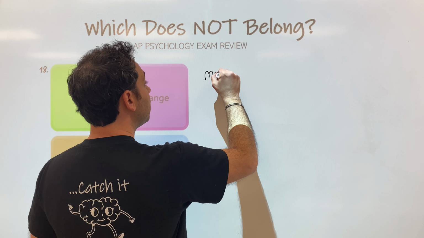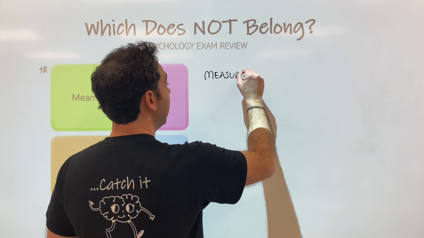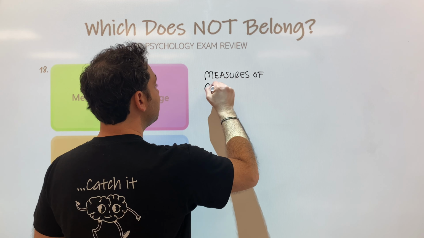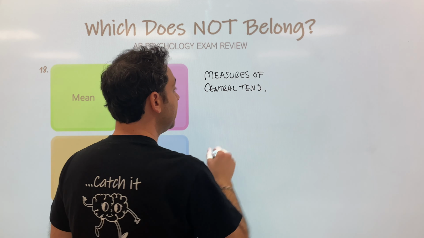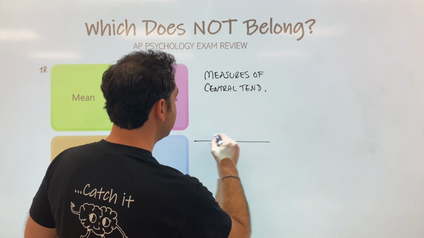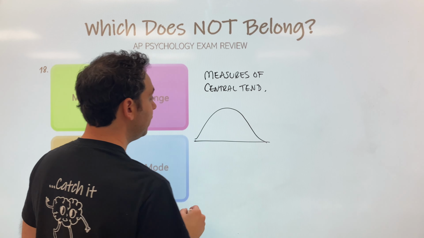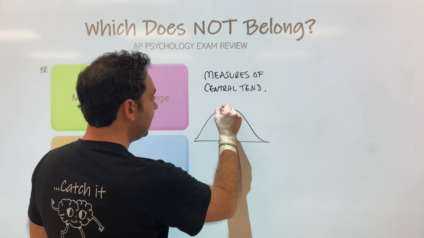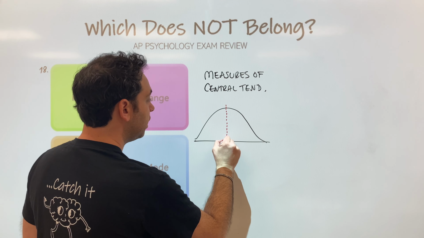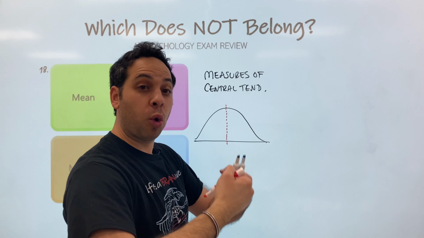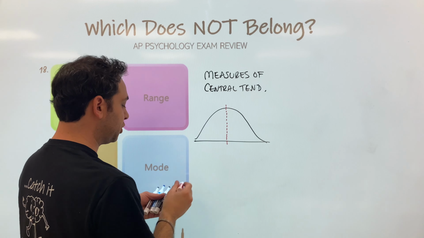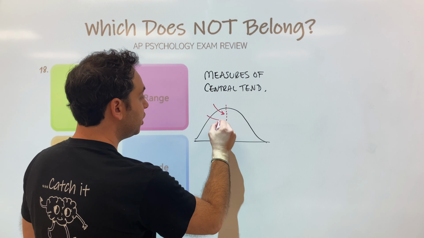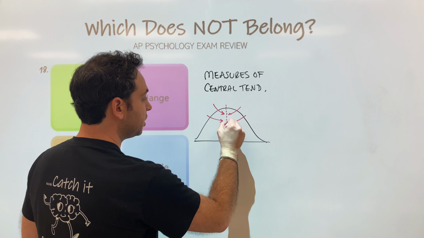There are what we call measures, okay? Measures of what? Measures of central tendency, okay? What are these? We'll do a little bell curve right here. What we want to know is anything that tells us how much data is moving towards the center, right? What is tending to be towards central, okay? So this is helping us know all the data that is close to the center.